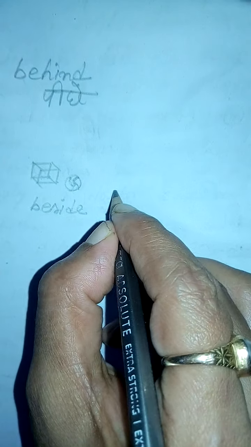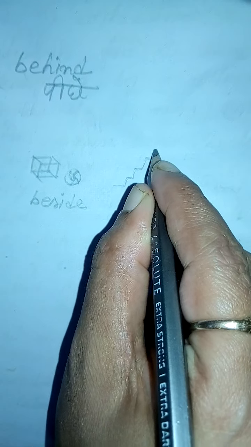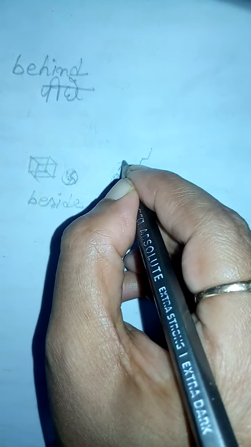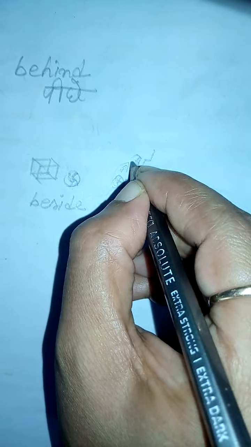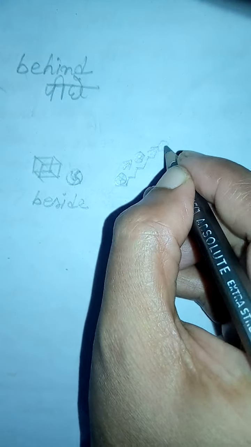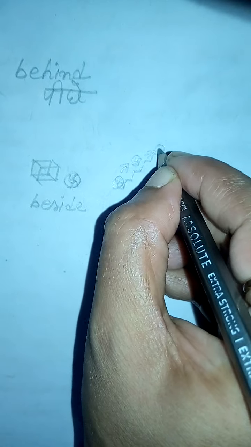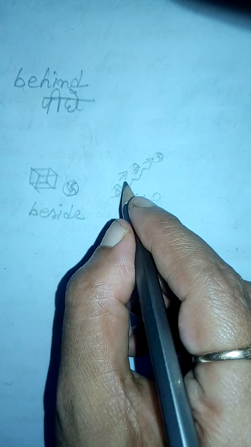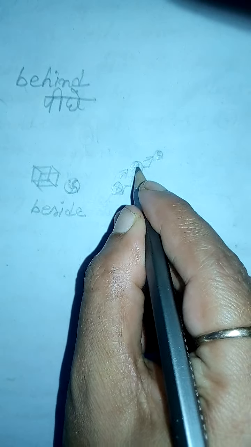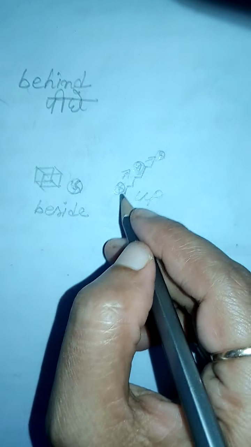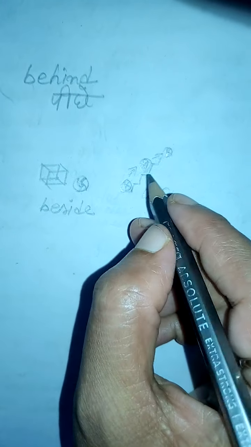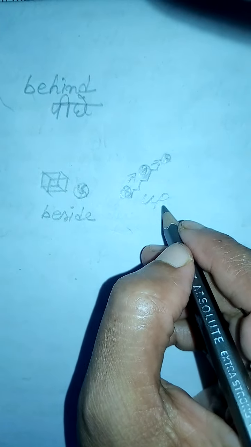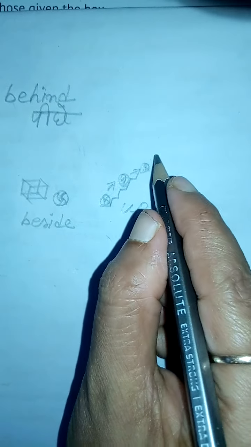Okay. And if I draw one stair here, and one ball is going in an upward direction, okay, or towards, that means towards direction, that means going up. In this situation, we can use up, because the ball is going upward, isn't it? Upward. That means in the stair or any climbing situation, we can use up with the climbing words. Okay, means going upward or towards.